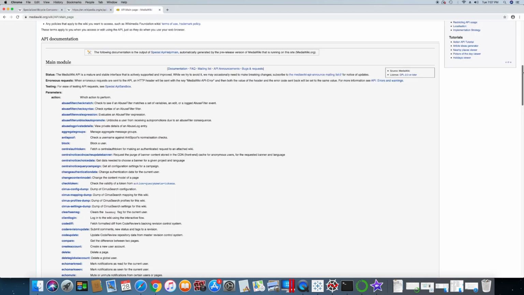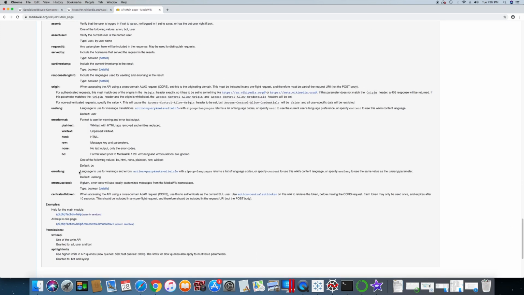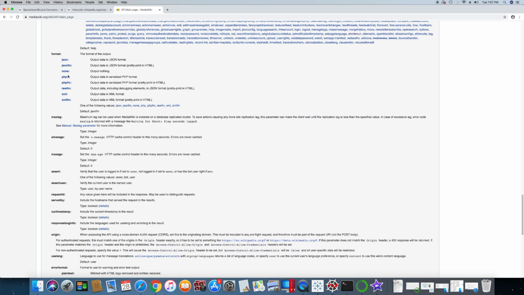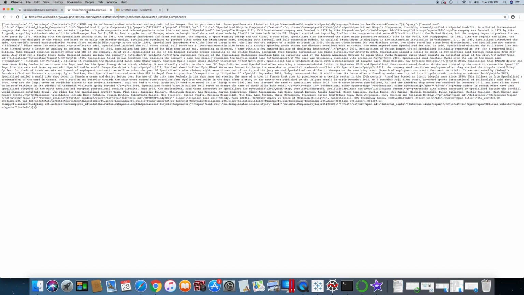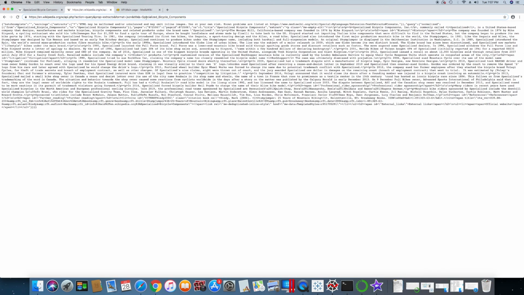But if you come back to this page here, you can work with data formats that may be more familiar to you, such as PHP or XML, whatever works best. And then lastly is the titles. This is just a straight pull from the actual title of the page on Wikipedia. So if you did New York, or you searched for bowling, you just swap out the title there, whatever it is. I did Specialized Bicycle Components, and put that in.